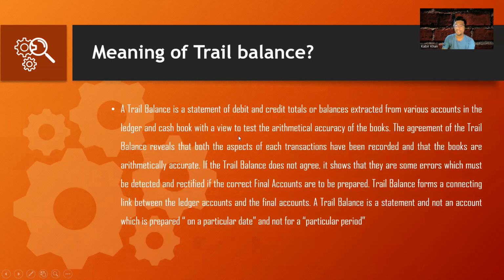Those we will understand in another chapter called rectification of errors. So what are all the different kinds of errors we may come across, like error of commission, error of omission, error of deletion, like that. All those errors we will discuss in a separate chapter called rectification of errors. For now, the trial balance acts like a bridge between the ledger and the final accounts, and it is just a statement, not an account, which is prepared on a particular date and not for a particular period.